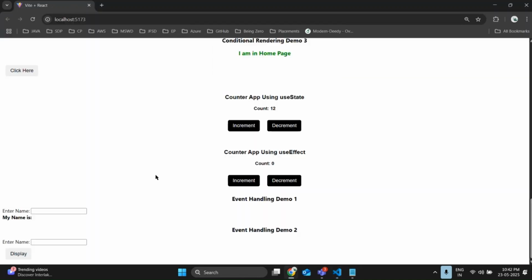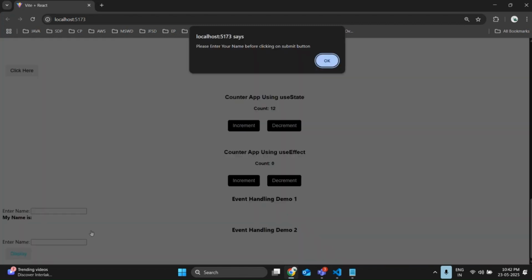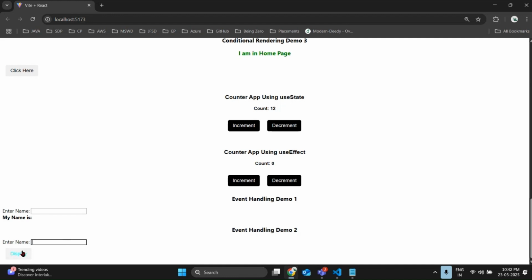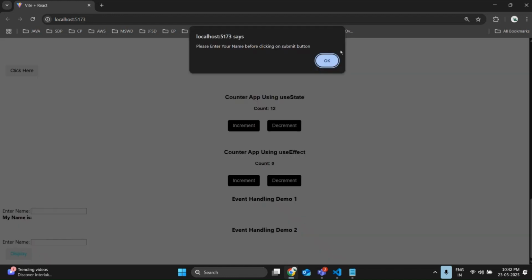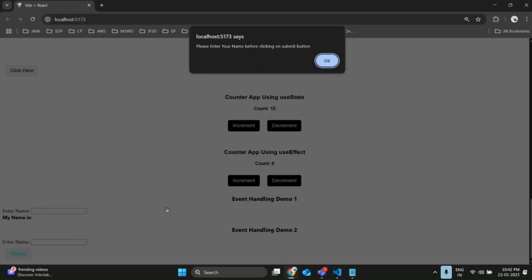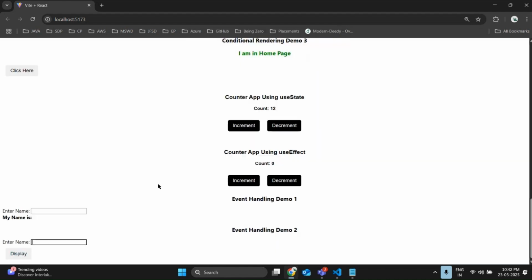Click on OK again. So click on display again. Whenever you click on OK, it is highlighting the text box. See, whenever I click on the OK button, it is highlighting this text box in a bold black color, indicating you. So that color's border has been vanished. Whenever I click on display and click on OK, it is highlighting the text box. Clear, everyone?